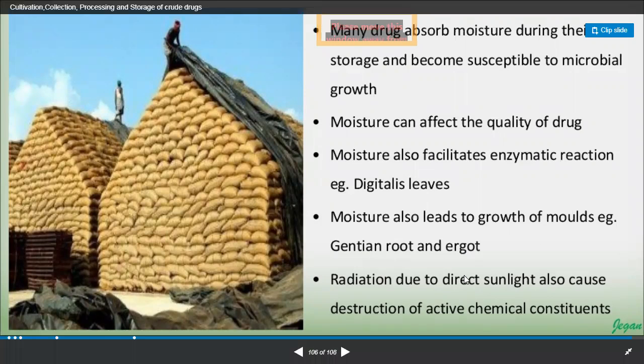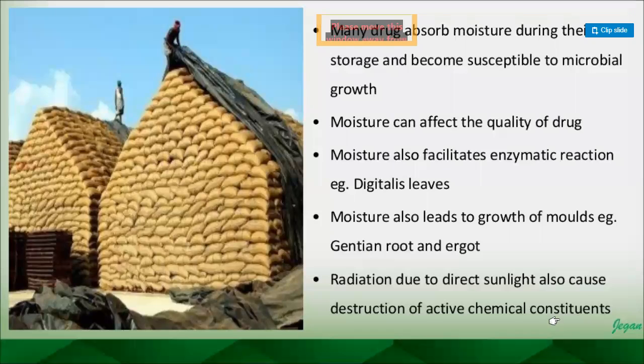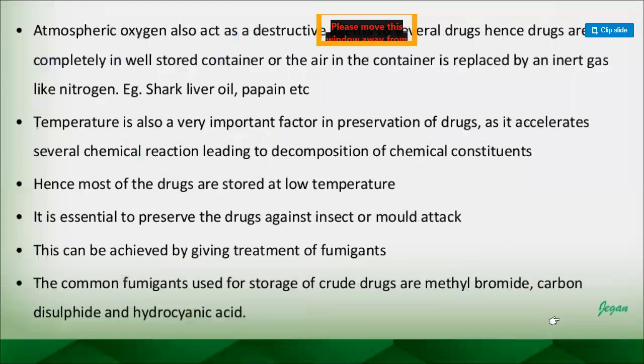Radiation due to direct sunlight also causes the destruction of active chemical constituents, which is ultimately our goal. We have discussed the example of volatile oil, right? If you expose drugs like clove and eucalyptus leaf to direct sunlight, they are going to lose their chemical constituents, or the volatile oil principle is going to evaporate, and ultimately you are not going to get it.